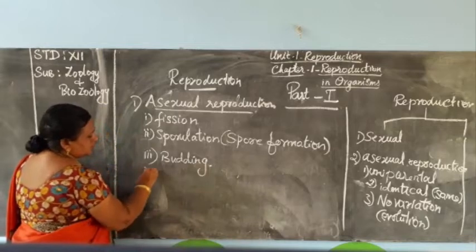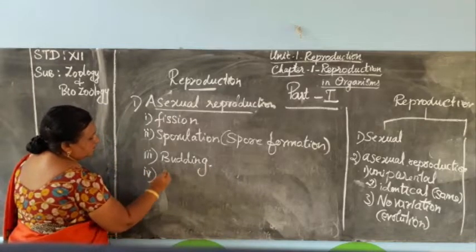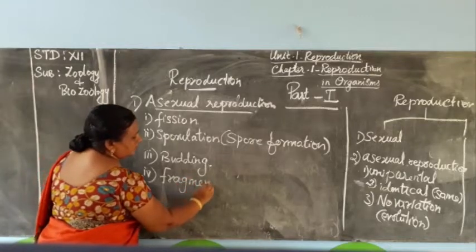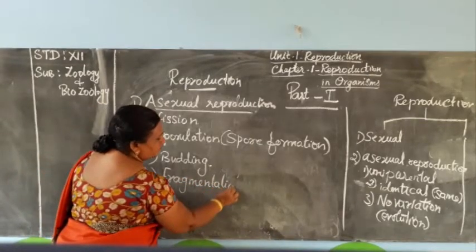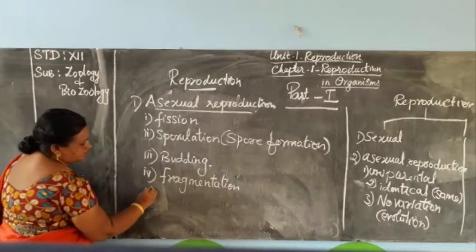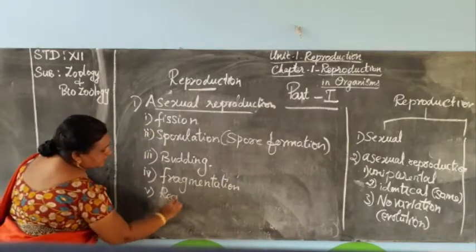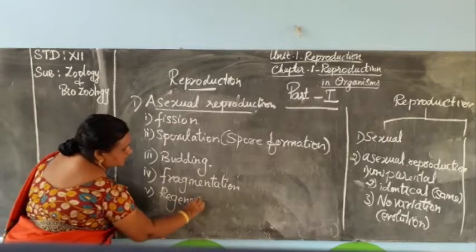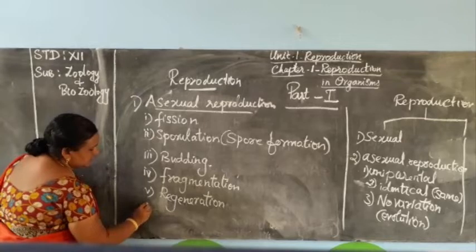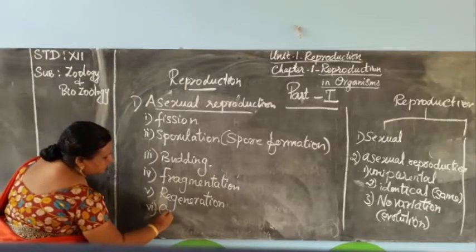The fourth process is fragmentation. Next, the fifth one is regeneration. And the last one is gemmule formation.